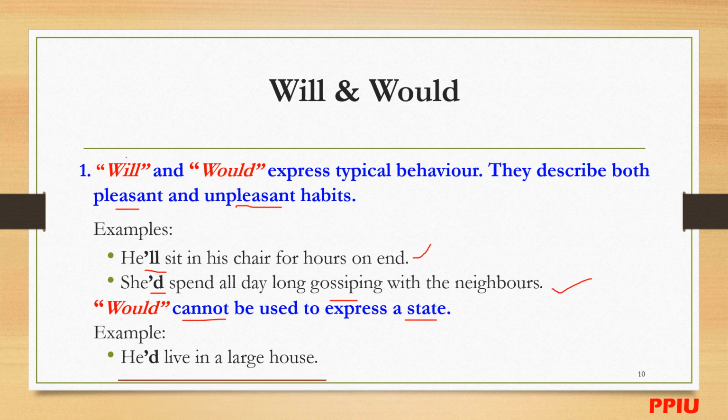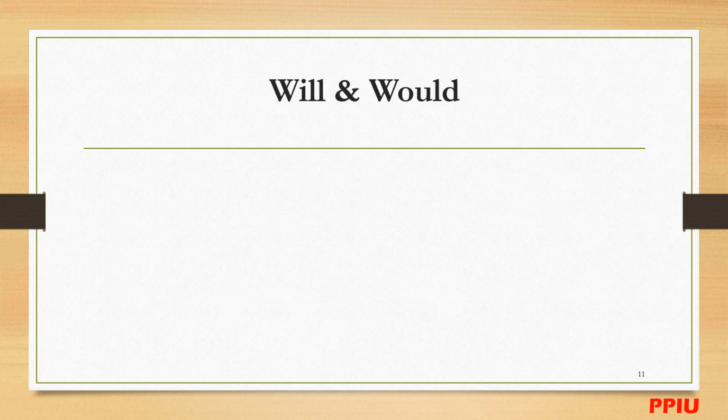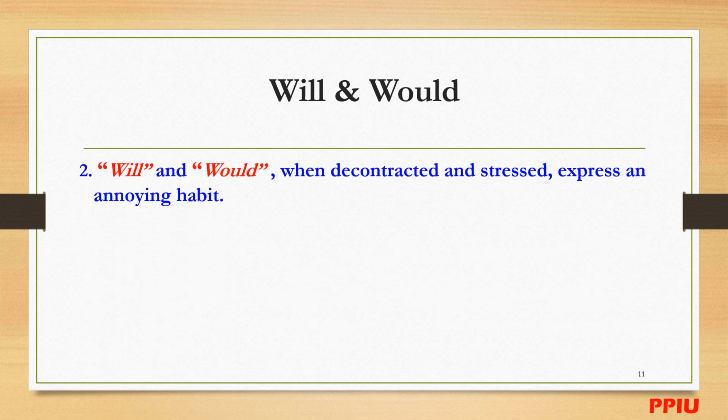So you cannot use this one. Okay, next, about will and would: when contracted and stressed, they express an annoying habit.